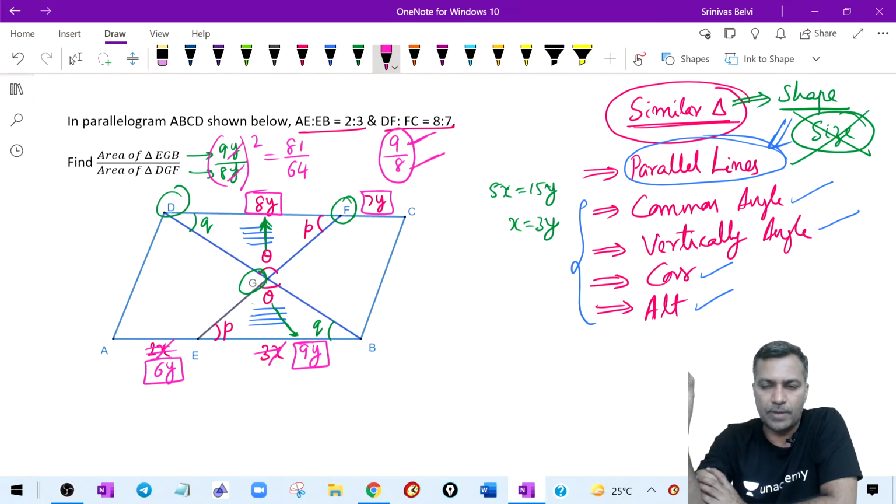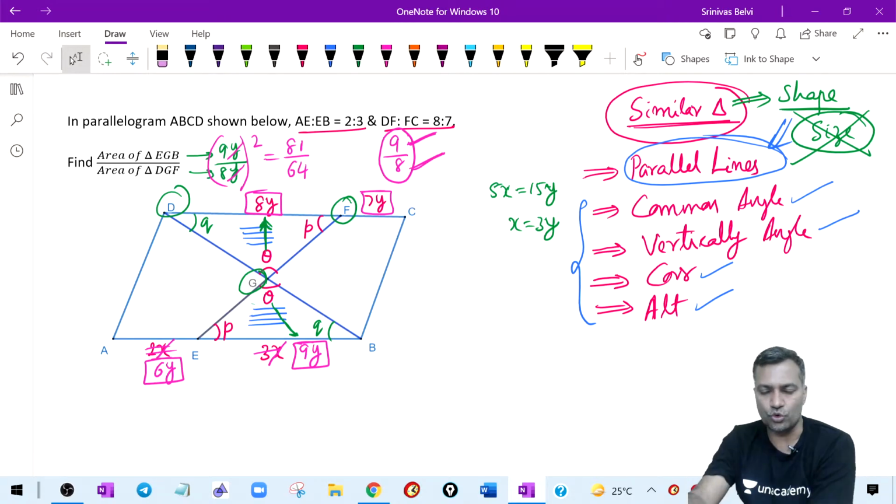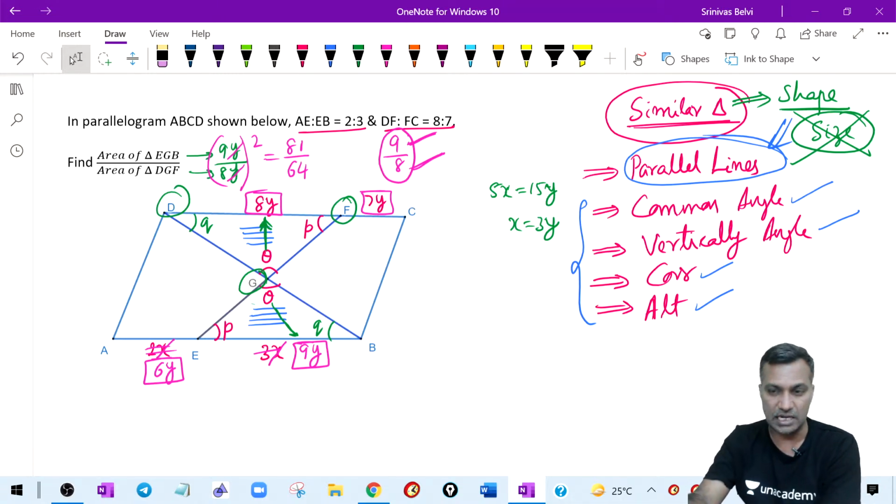Same for all linear parameters which are comparable. Even I can ask, what is the ratio of the medians, the sum of the medians of both the triangles? It is also 9 by 8. Even in this question, if I ask the ratio of the medians of all these triangles, it is 9 by 8. Ratio of altitudes, ratio of sum of altitudes, it is still 9 by 8. That's how the question can be complicated.